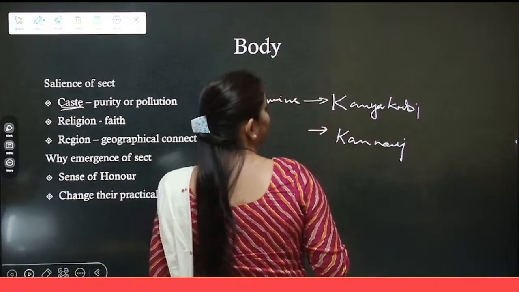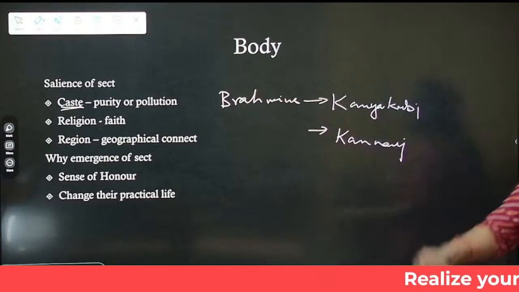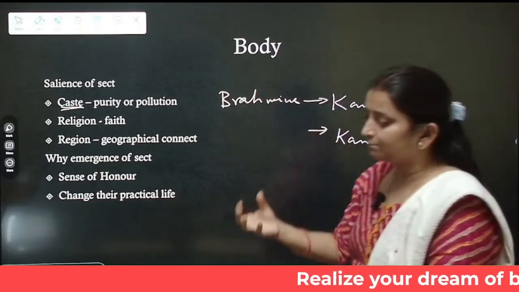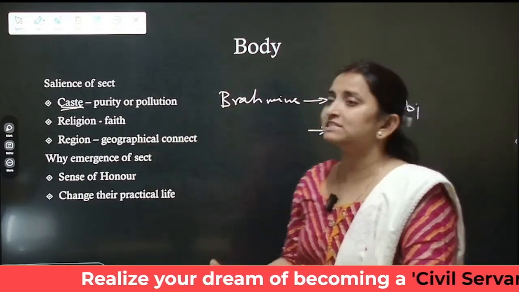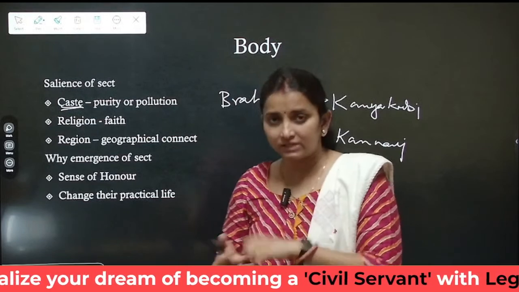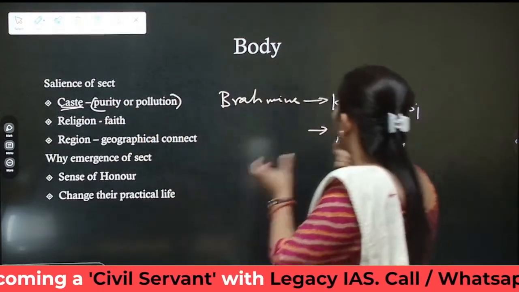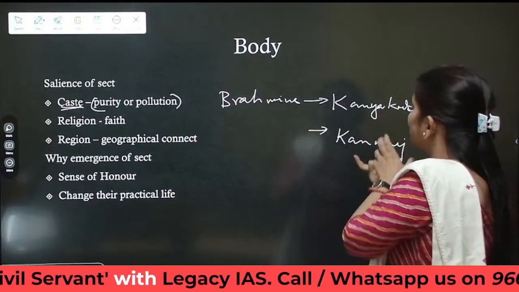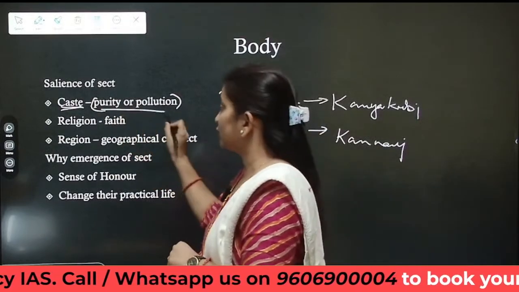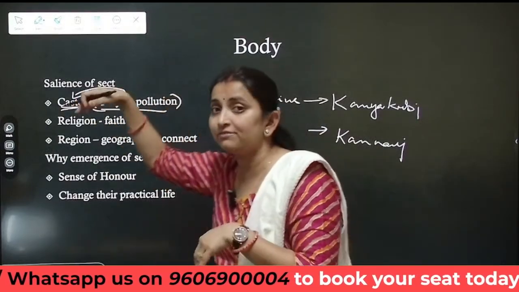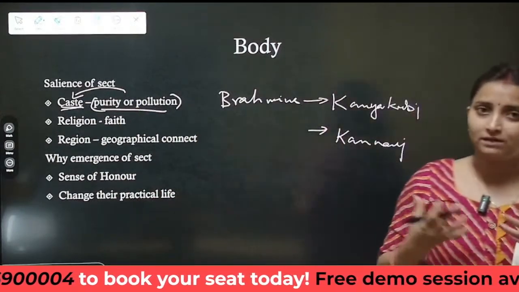Okay. So there are subcategories within Brahmins also. So there can be a subgrouping within a particular caste also, for example, Lingayats or Vokkaligas within Hinduism. Such kind of subgrouping, who will be called Kanyakubja Brahmins and who will be known as Kannauj Brahmins, is based on the concept of purity and pollution. Purity and pollution itself is rooted in casteism. Okay, we know that the base of casteism is purity and pollution.